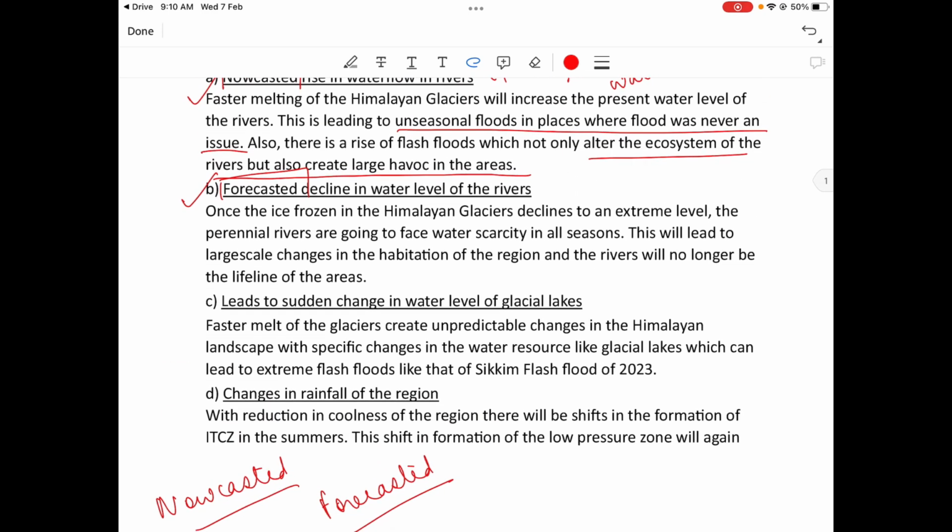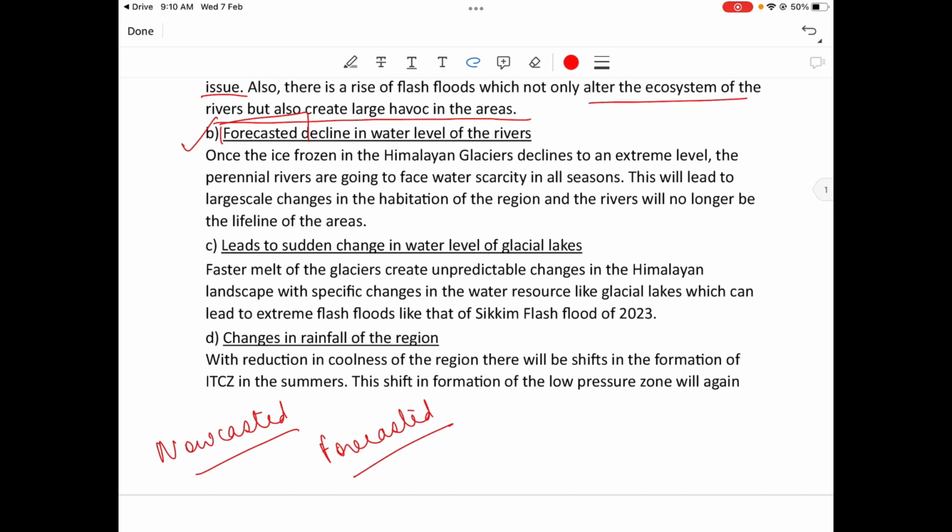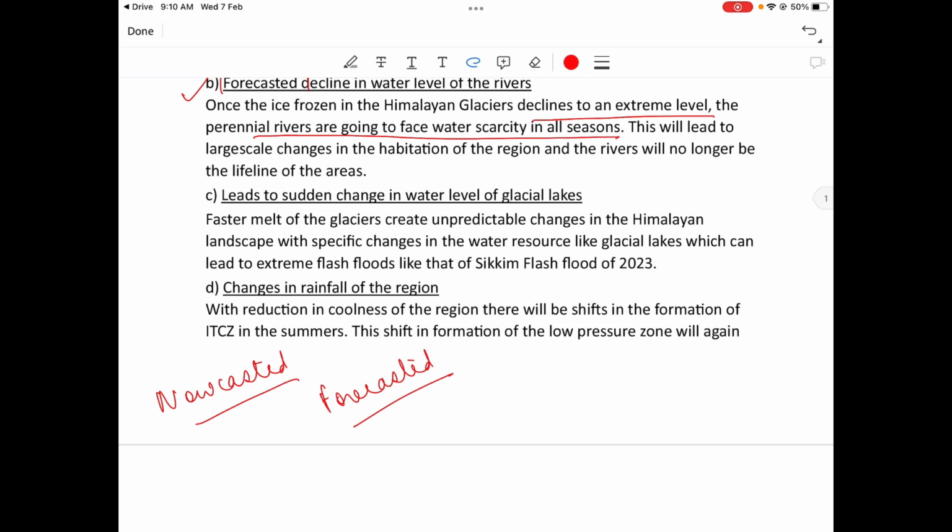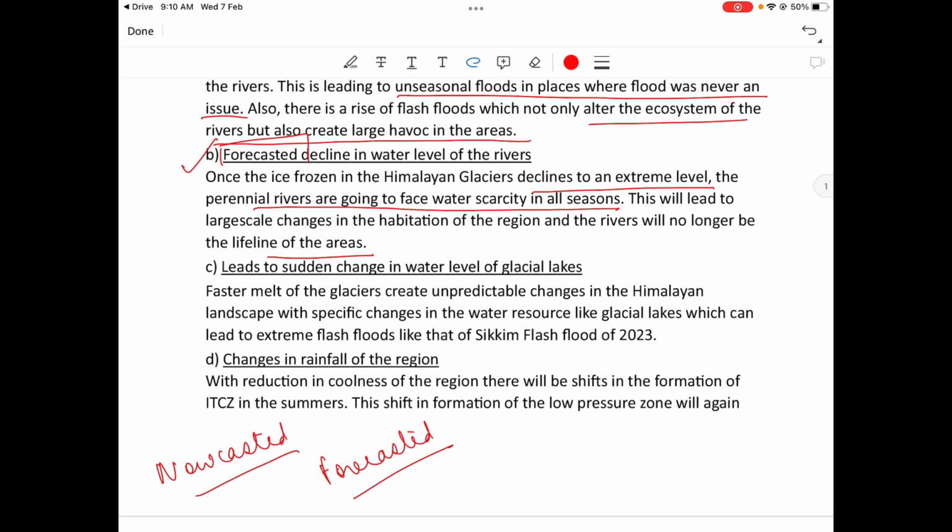Forecasted decline in water level of the rivers once the ice frozen in the Himalayan glacier decline to an extreme level. The perennial rivers are going to face water scarcity on all season. This will lead to large scale change in habitation of the region and the rivers will no longer be lifeline of the areas. Correct?